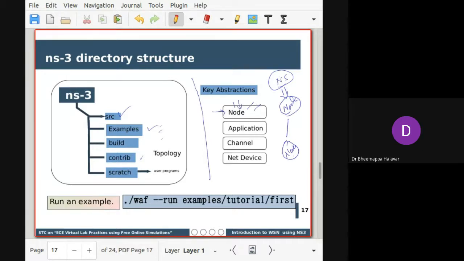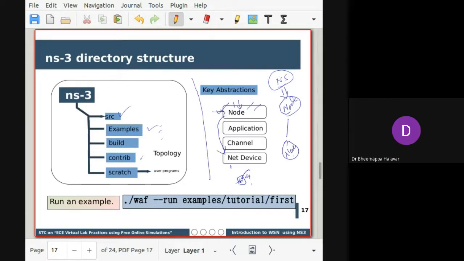Generally, whenever you create a node object, that's one object, and for that object you have to add net devices. There is another object called a net device. For example, when I say sensor node, note this: if you want it to communicate, I have to add wireless, right? So I have to add a Wi-Fi model.